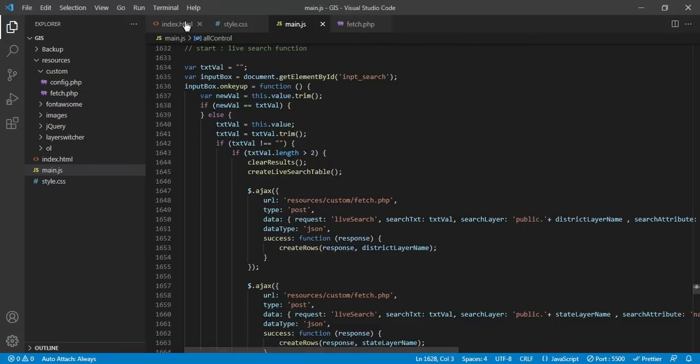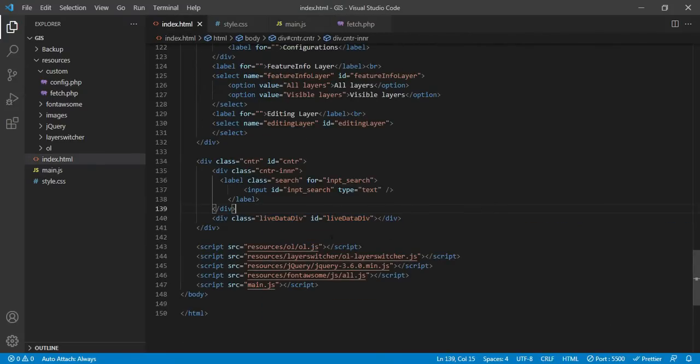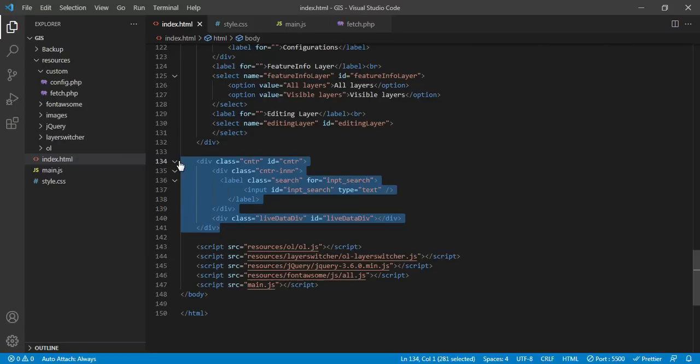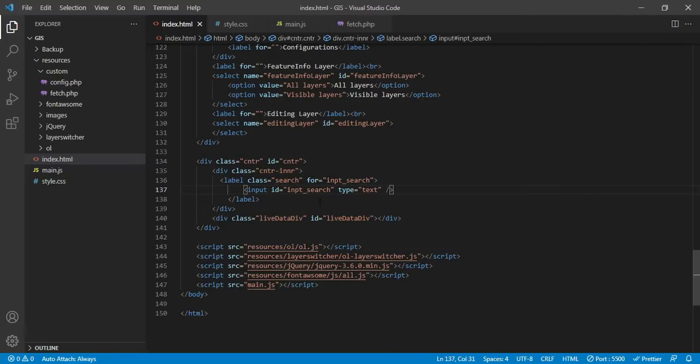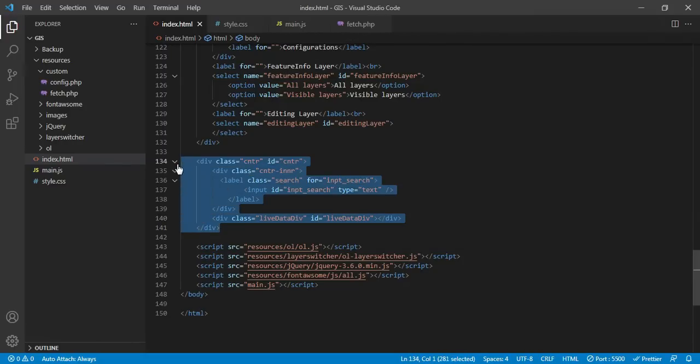So we will start with understanding of the HTML part. It is a very basic HTML. I have added only this much of code. You can see I have created a div element with class and ID as center. Another div element, class inner. Center inner is a class. And then I have created a label element for search. And then there is an input ID in which I will be basically doing the typing work, that is input search. And at the end, to display the search result in a tabular format, I have created a div element with live data div. So this is it on the HTML part.